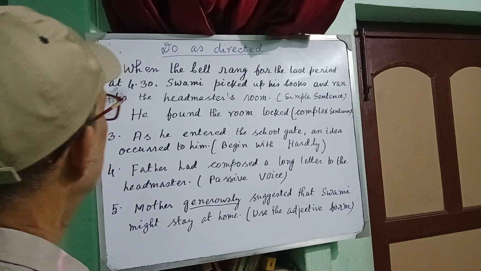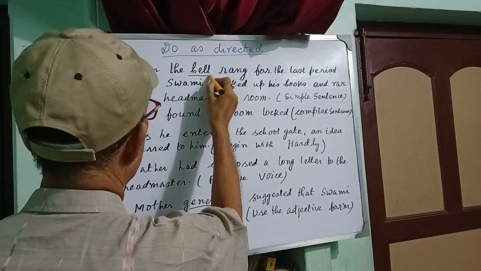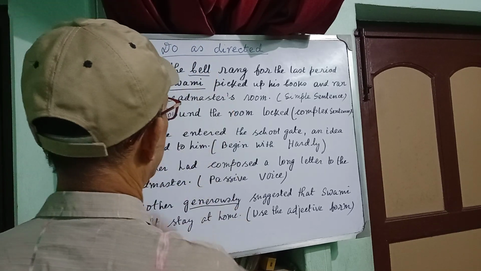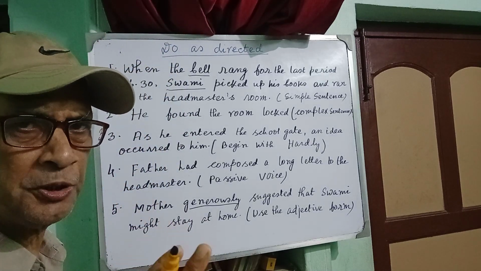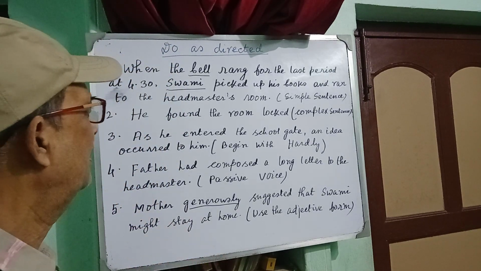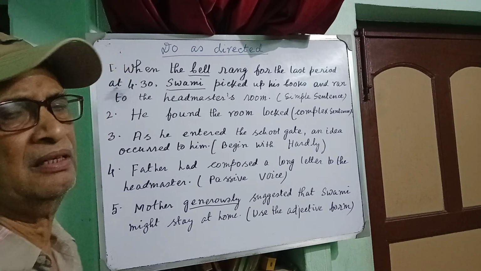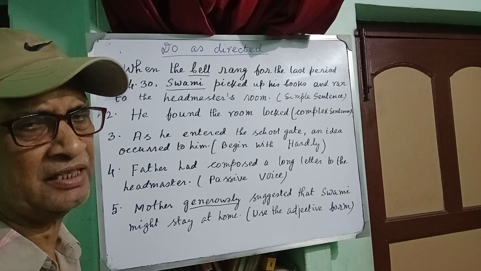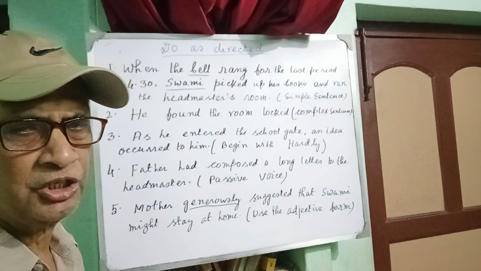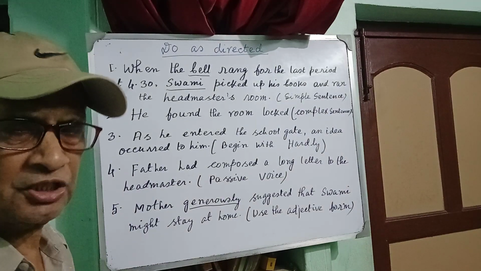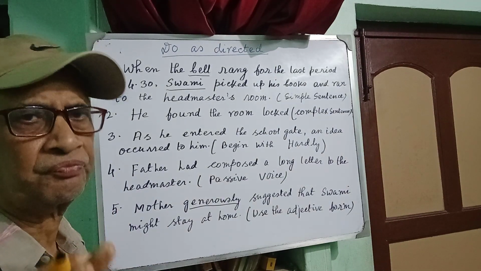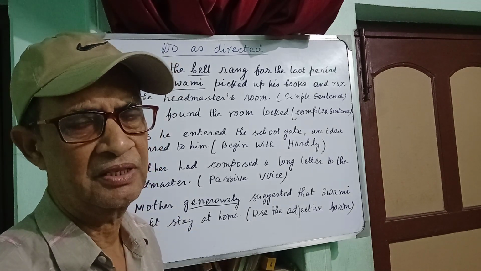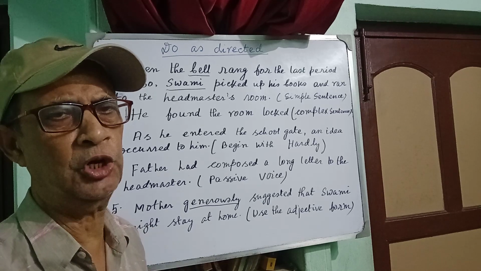You see that bell is subject, Swami is also subject. So when there are 2 different subjects in a sentence and you are asked to turn it into a simple sentence, you are at liberty to use the most important item of simple sentence, that is absolute phrase.